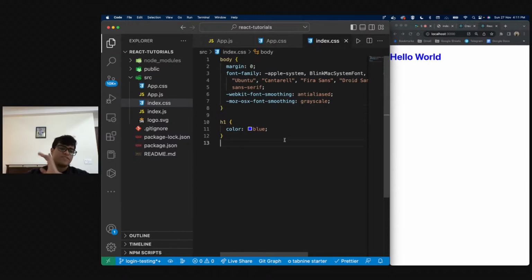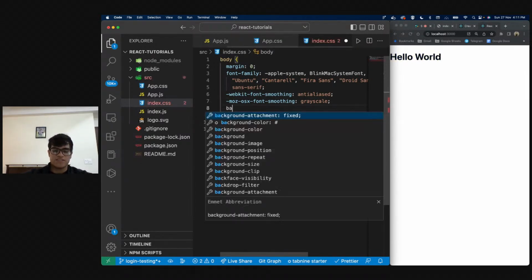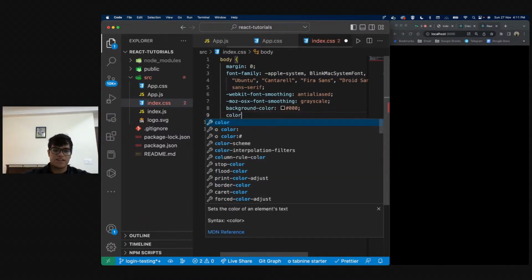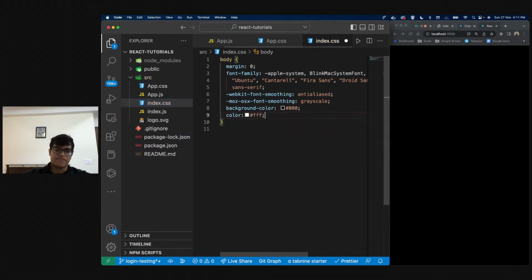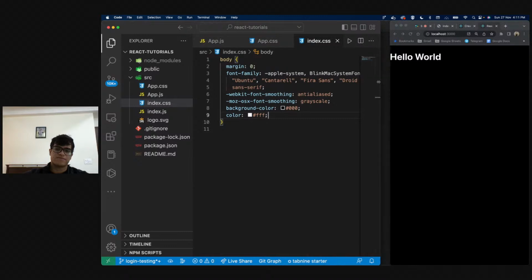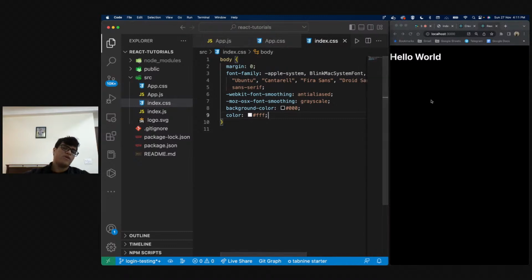Anyway, this is the main index.css. You can give overall generic styling. If I want to change the theme, I'll make everything black and give the color as #fff. So that is how it looks. If I wanted to change my entire styling of the project, that's how I'm going to do it, and then we'll be styling things differently.